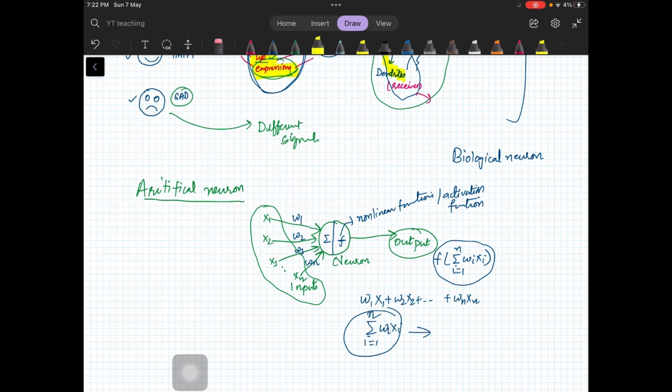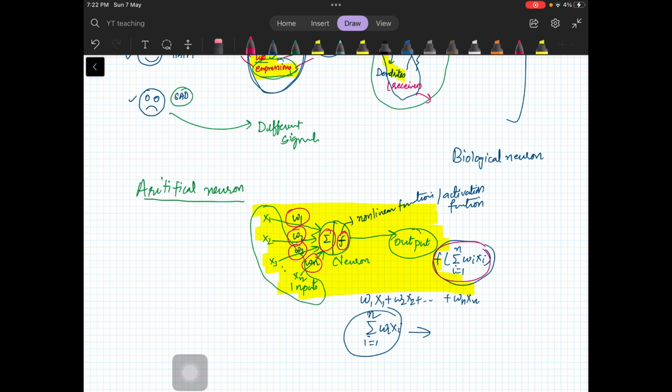So we say an artificial neuron is this whole unit, where we have inputs, then weights, and then we take the weighted sum and pass it to another function which is non-linear in nature, and then we get our output.